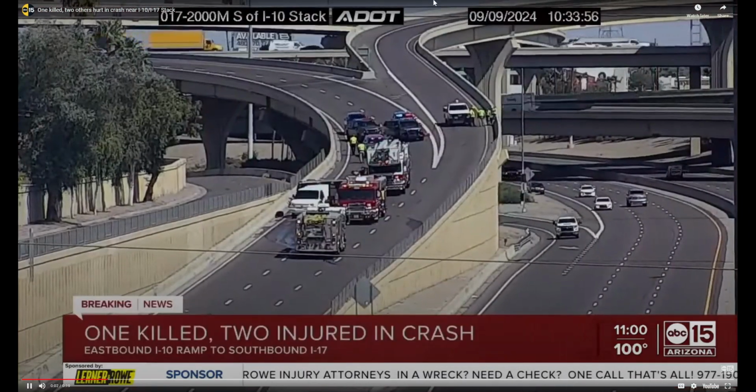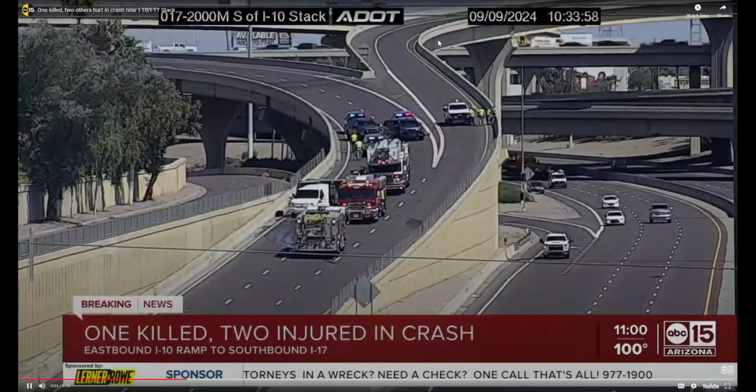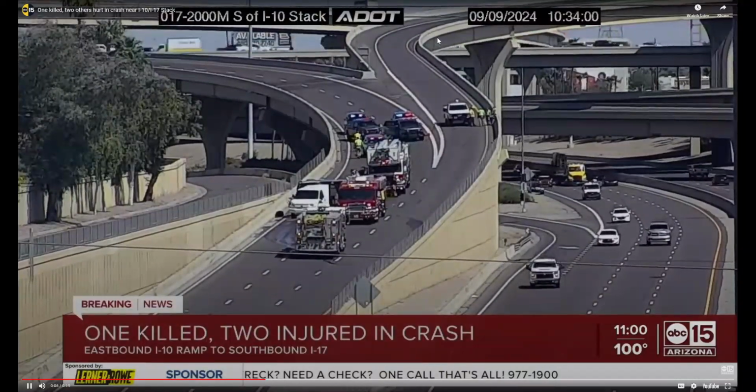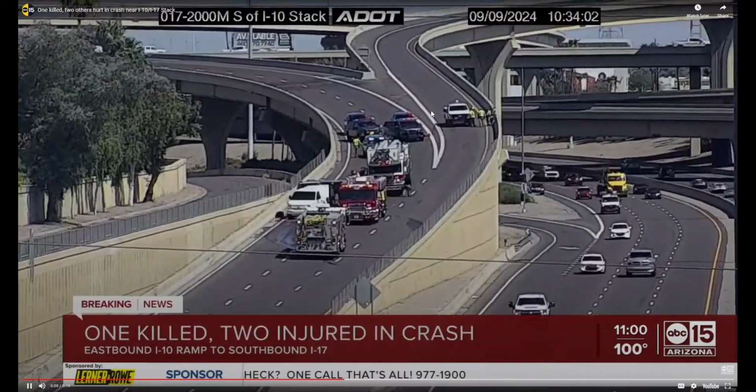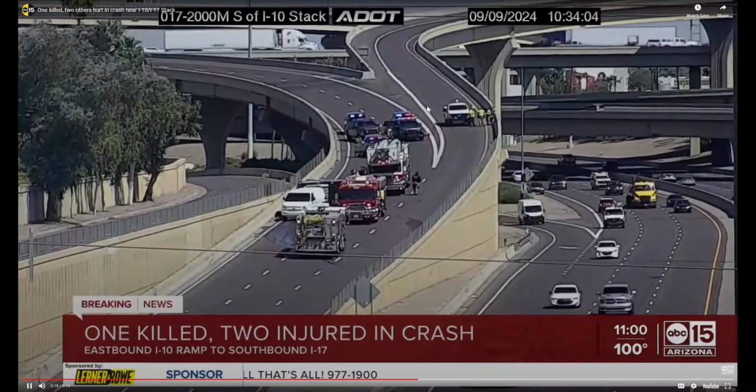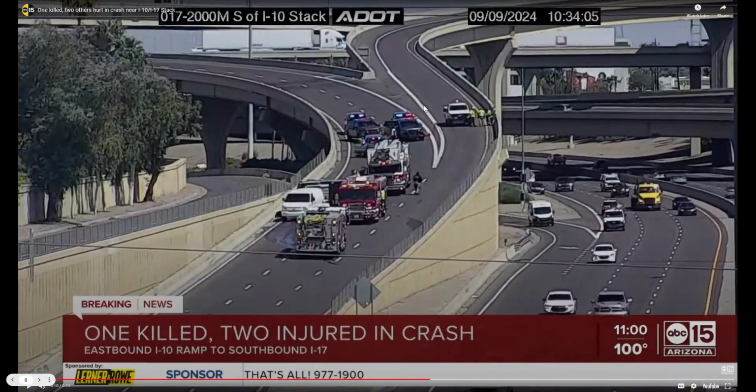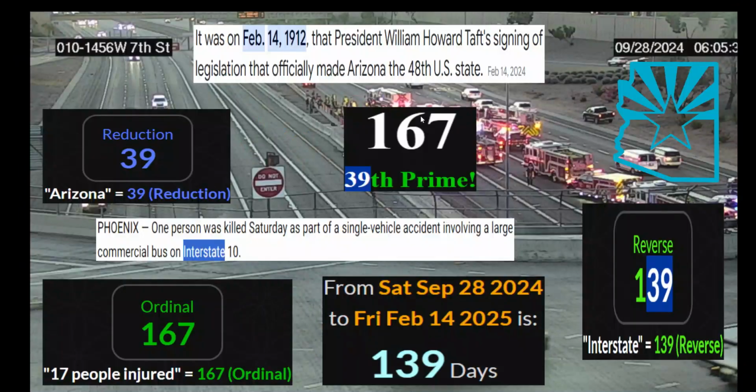At least one person has died in a rollover crash on the eastbound I-10 ramp to the southbound I-17 at the Stack interchange. This is a look for you from our ADOT cameras right now. Oh, okay. Hold on. This is a different video. Look, 9924. Oops. We'll pull up the right video. This one's the right one.